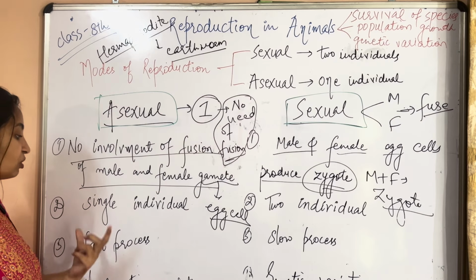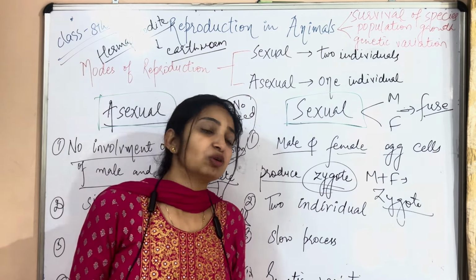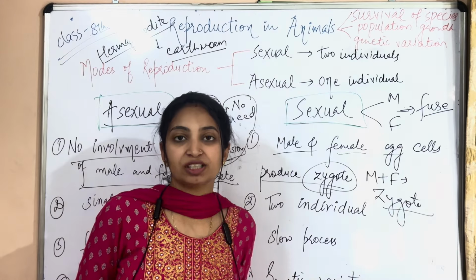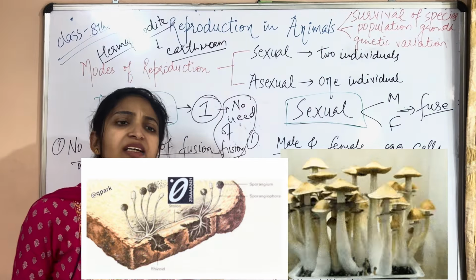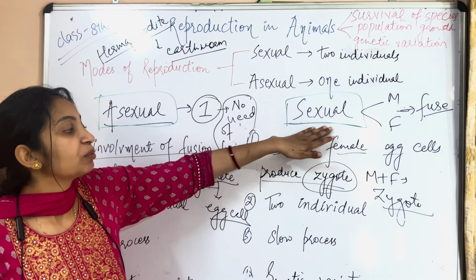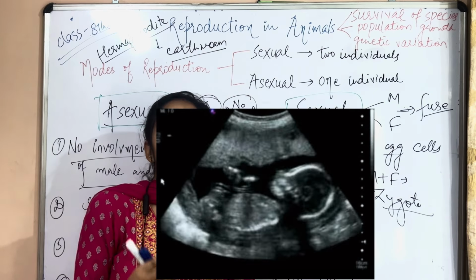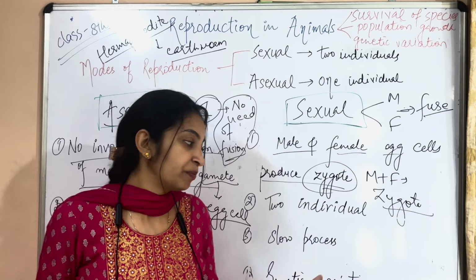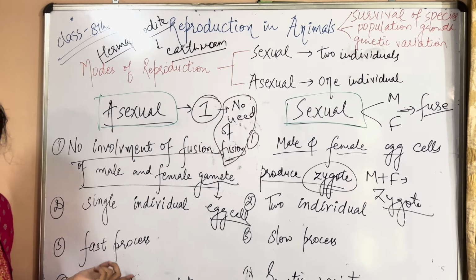Third process, asexual reproduction is a very fast process. I can give you example like, have you heard about spore formation? If bread is kept in moist condition in summer, very quickly fungi grow on it. It takes a very few minutes, few hours. But in sexual reproduction, you can see very easily that if a baby has to be reproduced, it takes for a human being 9 months. Okay? It is a long journey. So it is a slow process. But asexual reproduction is a very fast process.